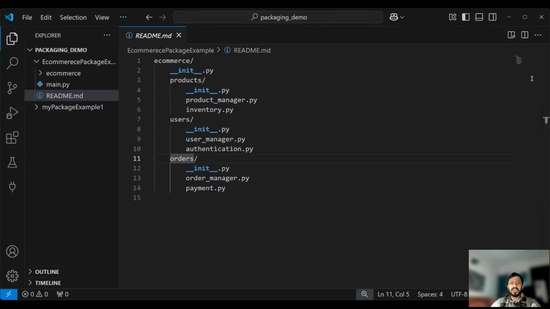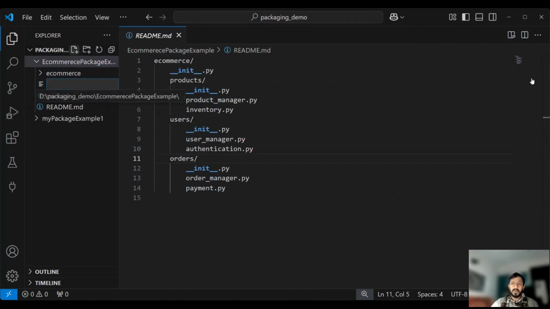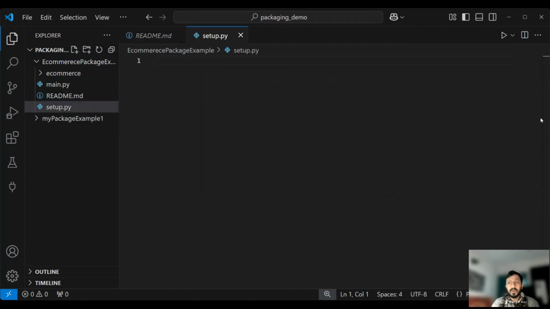Next, we have to create a setup.py file. We'll see step by step how we can create it. This is our e-commerce project, so in the main project we'll create setup.py. What will setup.py do? As I already told you, this is a special file which helps Python recognize your project, what your project is about, and finally helps Python generate a distribution file